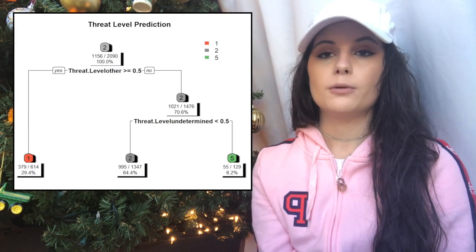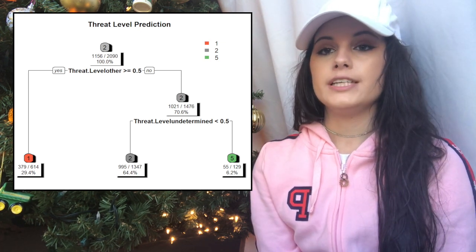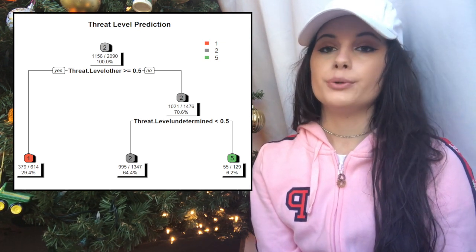Now let's move into the predictions we made using CART trees. First, I'm going to start off by saying the reason some variables aren't showing up within the CART tree is because there wasn't enough data to be represented within the CART tree. The first CART tree I'm going to show you is one that predicts threat level based upon the armed scale we created. This CART tree includes the armed scale numbers 1, 2, and 5.